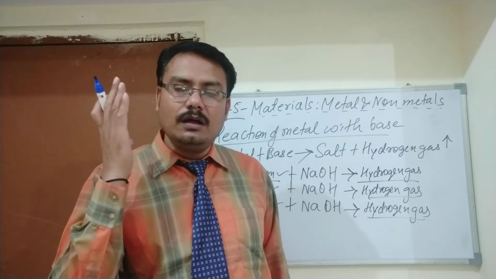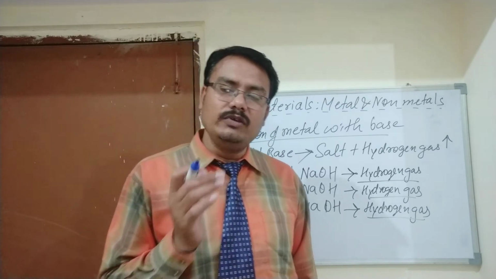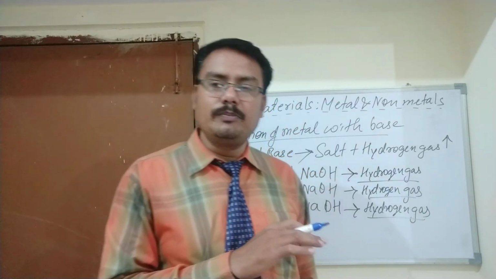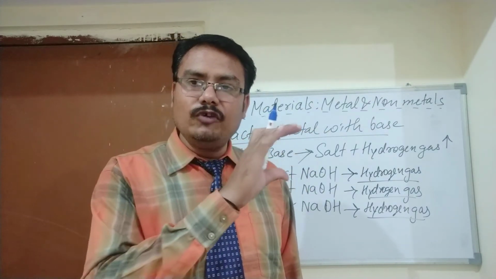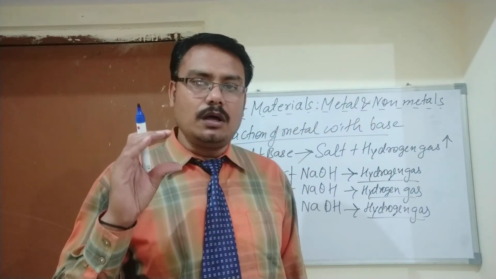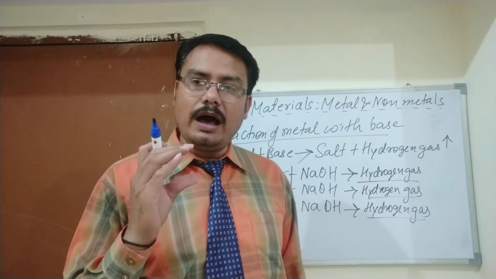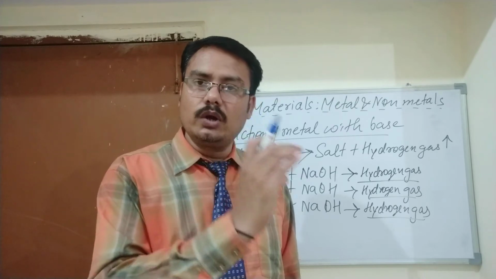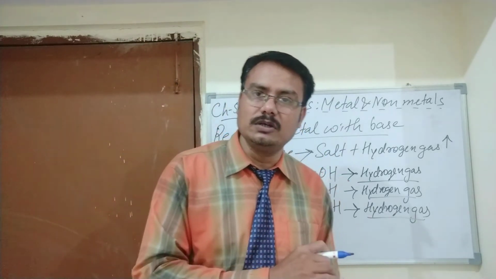Means in the reactivity series, which I mentioned in the previous video, not all metals are highly reactive. Few metals are highly reactive, and others are lower. There is a reactivity series in your book in this chapter.